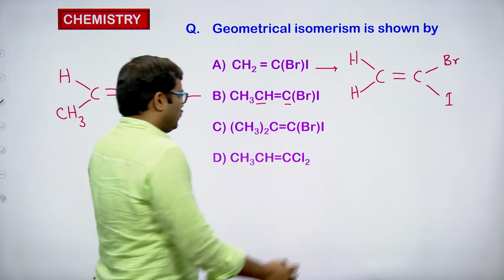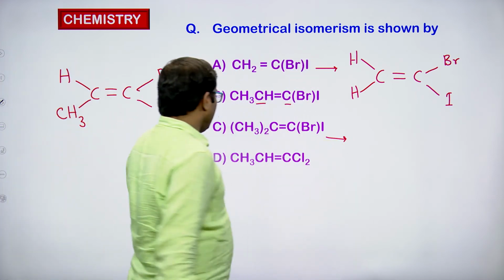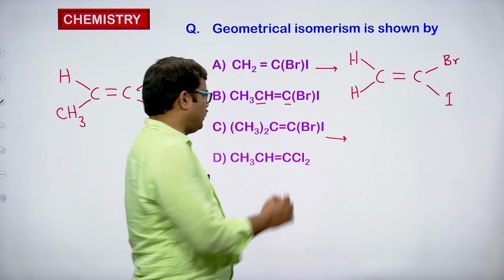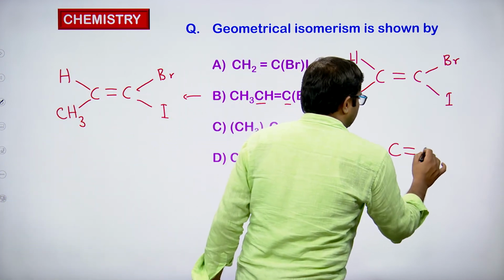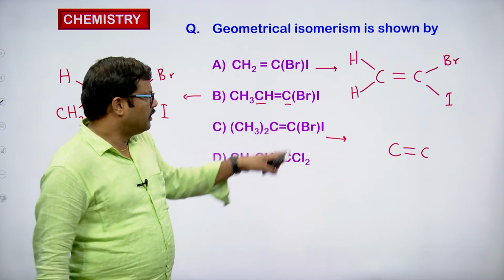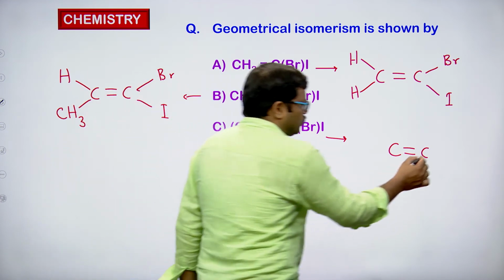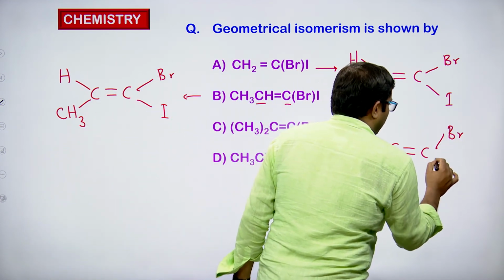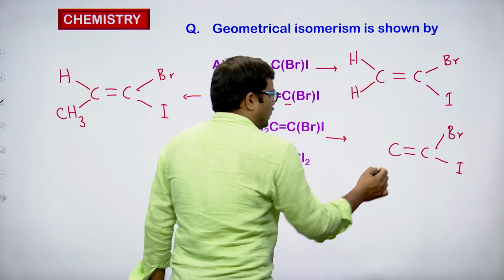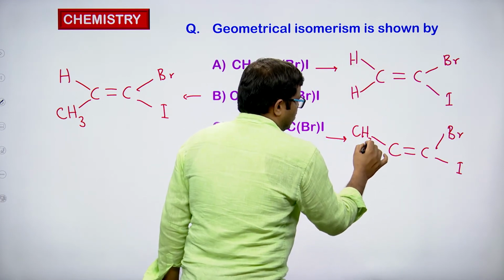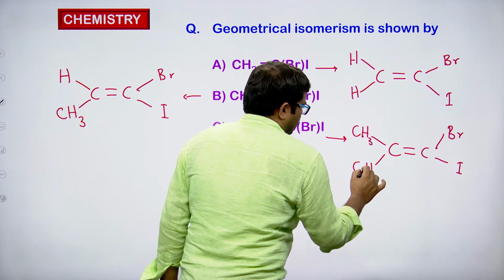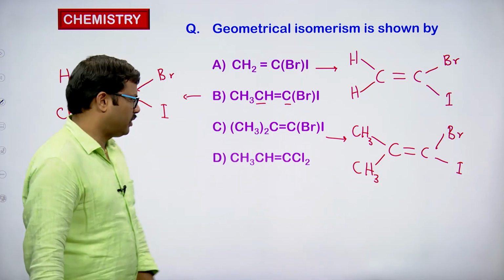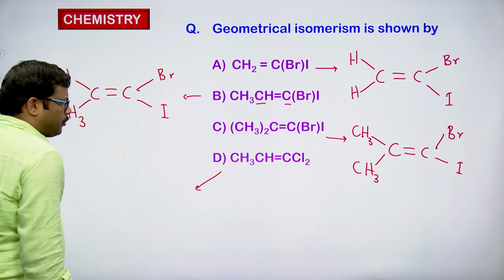Look at the third one, option C. If you observe here, look at the carbons connected by the double bond. So I am writing carbon-carbon double bond. This carbon is connected to bromine and iodine, so I am writing Br and I. The other side it is connected with 2 methyls, so I am writing CH3, CH3 only. Okay, 2 CH3s.